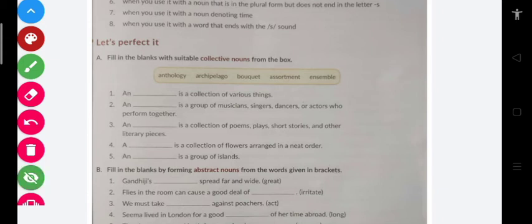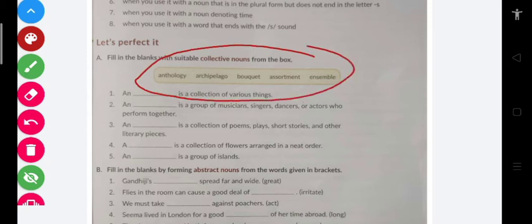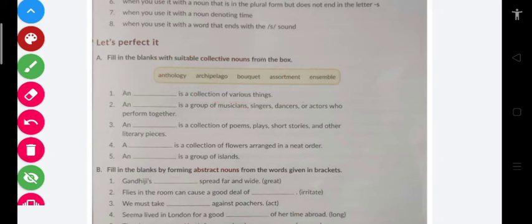So students, there are anthology, archipelago, bouquet, assortment, and ensemble. These words are nouns that represent collective nouns. It means in every respect they show a kind of collection or a kind of group. For example, bouquet is a group of flowers. Anthology is a group of writings or poems. So here are the 5 blanks in which you have to fill.